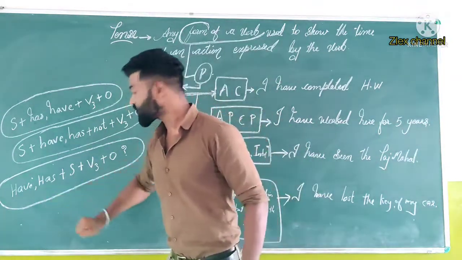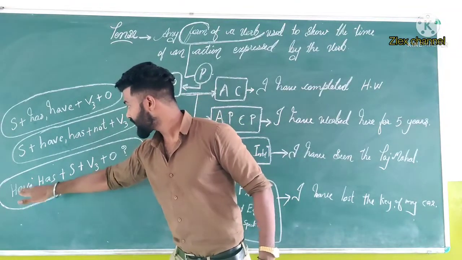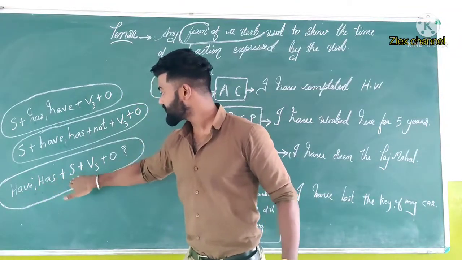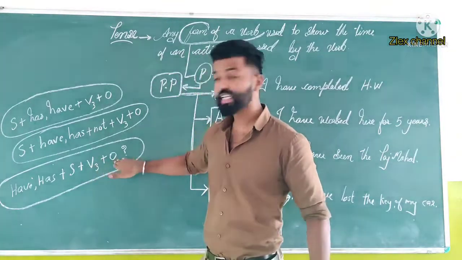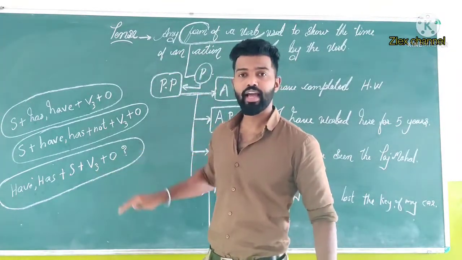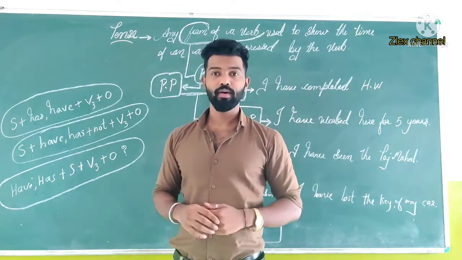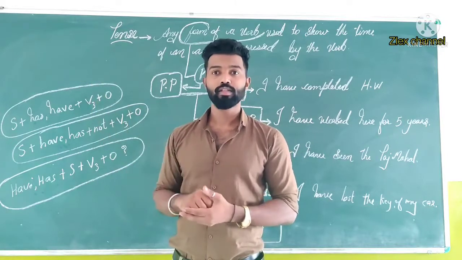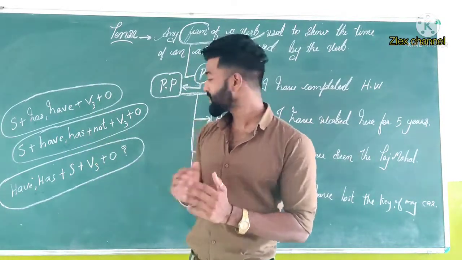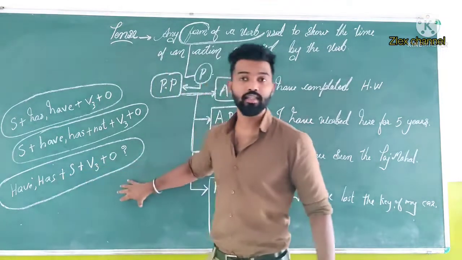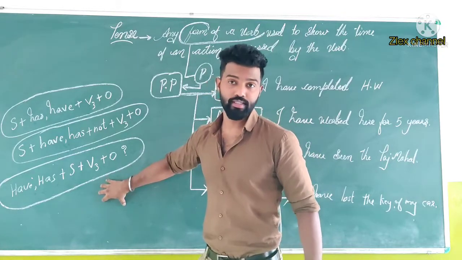And yes or no questions. First we have to use have or has, then plus subject plus third form of the verb plus object, then question mark. Have you seen him? Have you seen the picture? Or have you gone there? So these are the questions. No, I haven't gone. But here we are not using much about the WH questions.